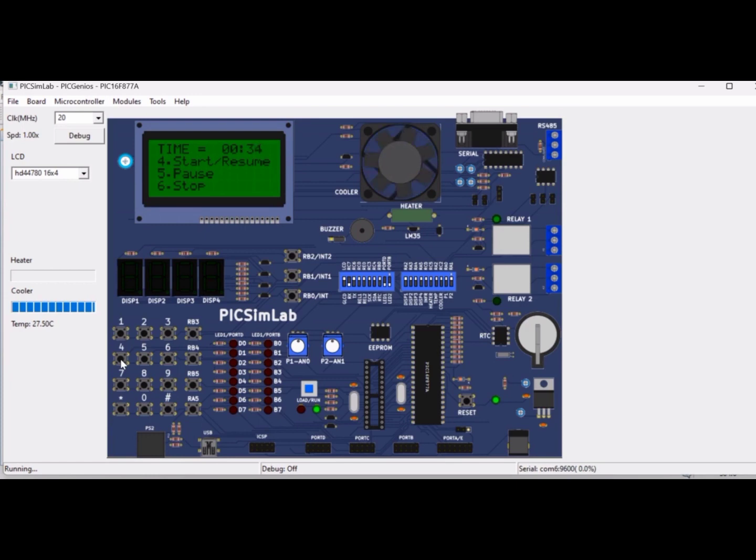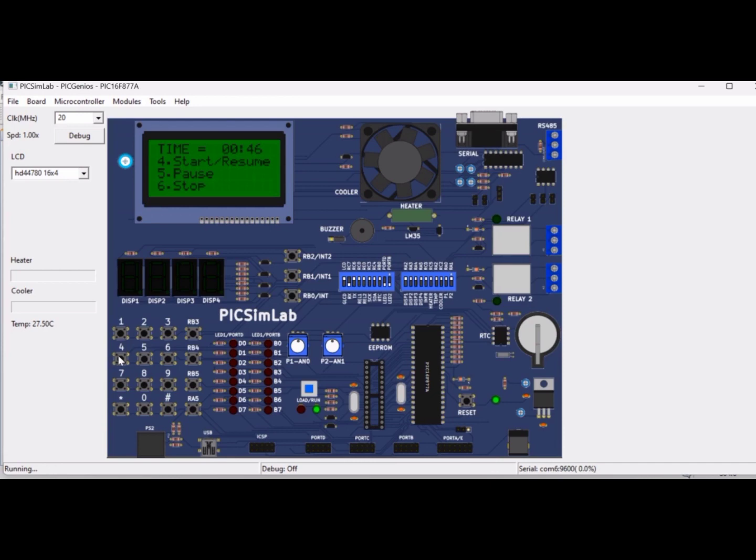Here the key 4 is used to increase the timer by 30 seconds. I've increased the timer by 30 seconds, we can observe here. And if we want to pause the time, we can click on key 5. Now I paused, the timer is also stopped and the fan also stopped rotating.